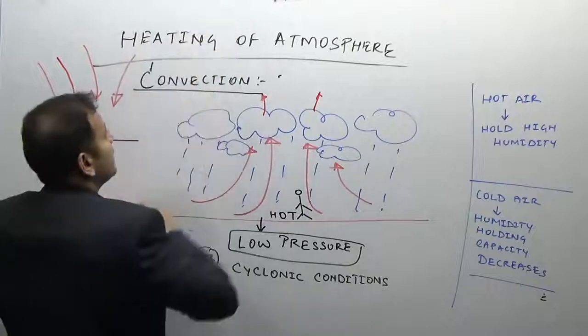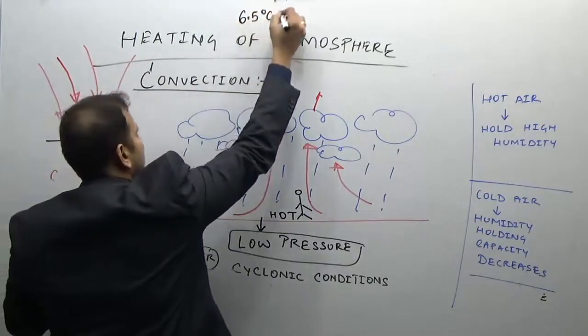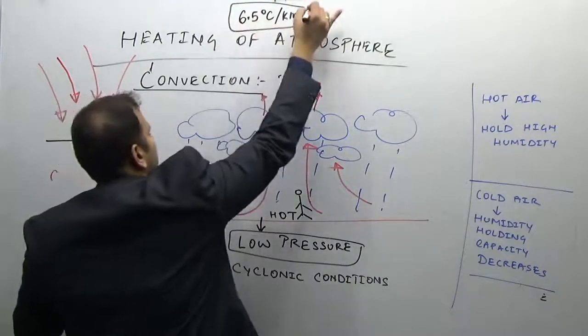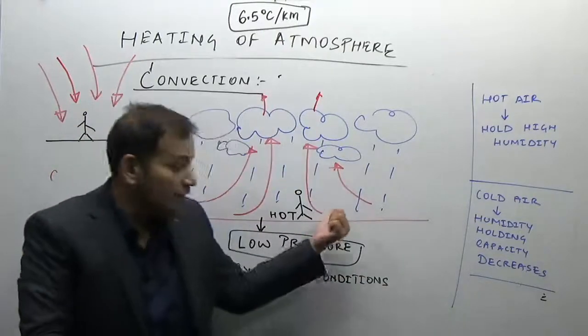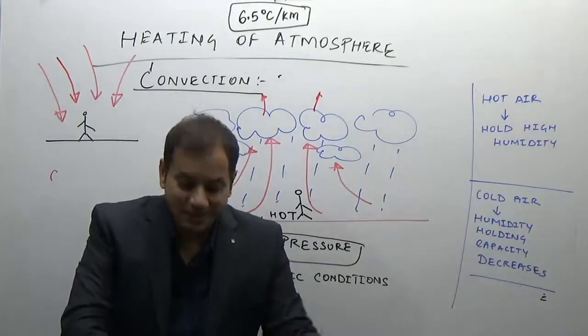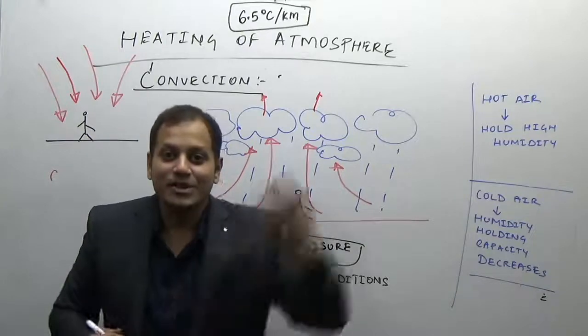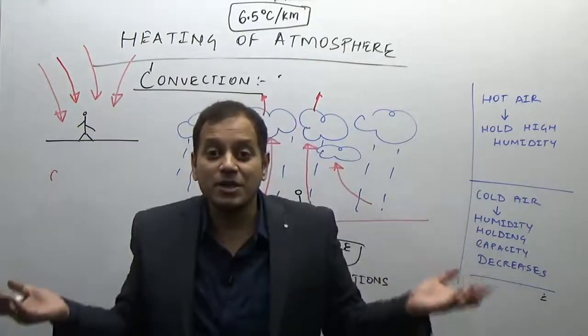The rising air cools at the rate of 6.5 degrees Celsius per kilometer, which is the normal lapse rate. Why is it cooling at this rate? Because you are going away from the source of the heat. Can you use this as evidence that the heating of the atmosphere is not by the solar radiation? Because as you are going away from the ground, the temperature decreases.